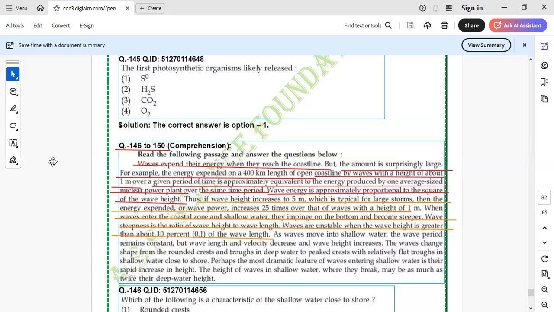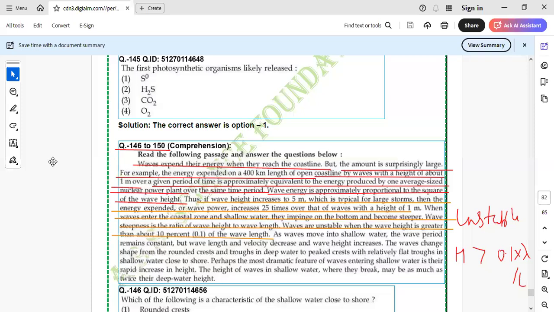Here there is a message which is hidden: the wave is unstable when your h is greater than 0.1 times lambda or L. Whether you say lambda or L is the same, the wavelength we denote by this. The message is from here.